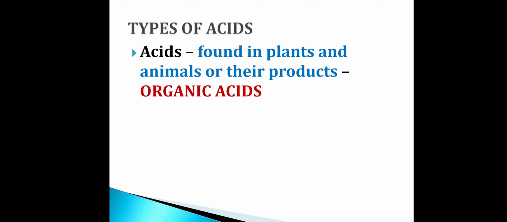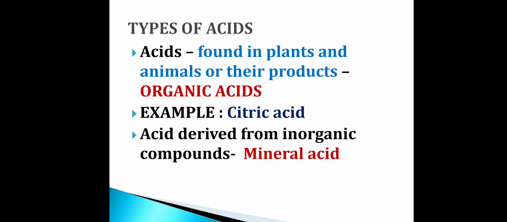Example for organic acid is citric acid. Citric acid, we know that it is found in citrus fruits such as lemon, orange, etc. Next, what is the second type of acid?